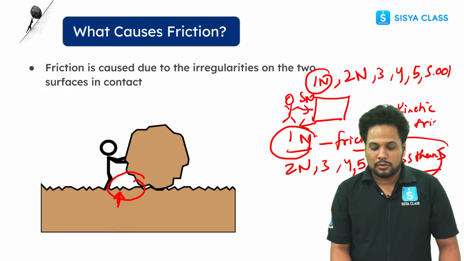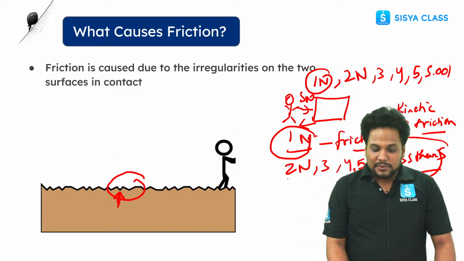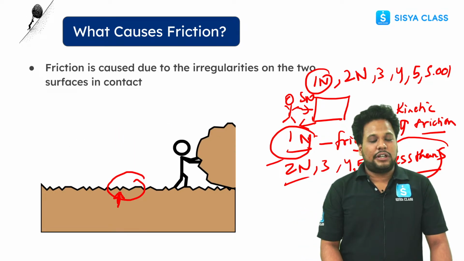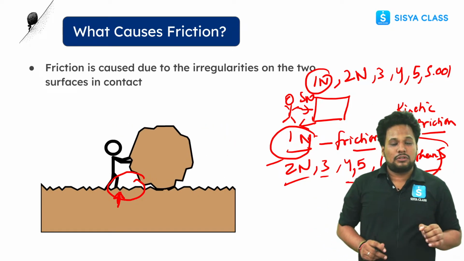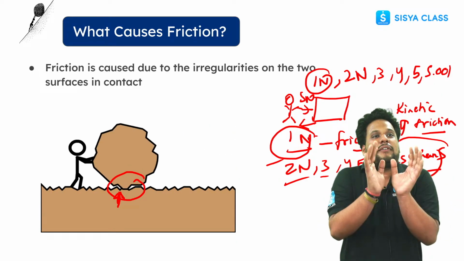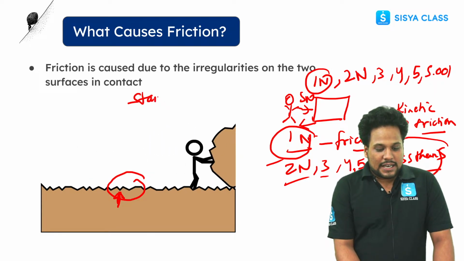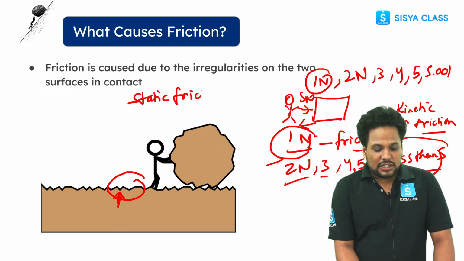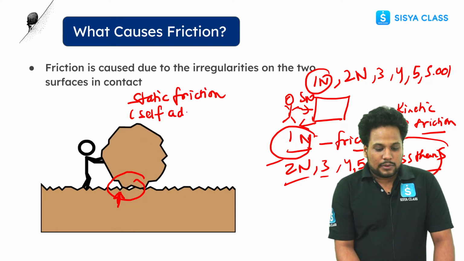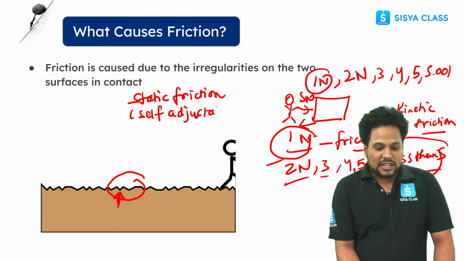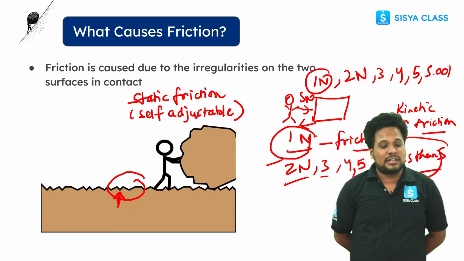Now my dear students, listen to this. Here if you observe, sometimes the friction will be 1, it can be 2 also, it can be 3 also, it can be 4 also. So static friction is changing constantly, right? It's not like it is fixed. It is not like 5 Newton will be fixed, right? So that's why we call static friction self-adjustable. This is clear? It is going to change. It's not like it is fixed.